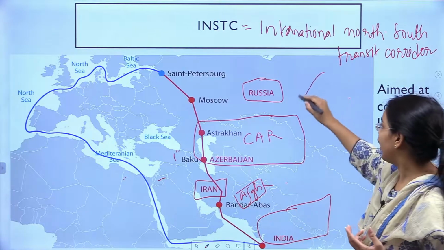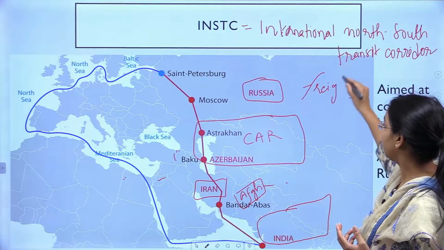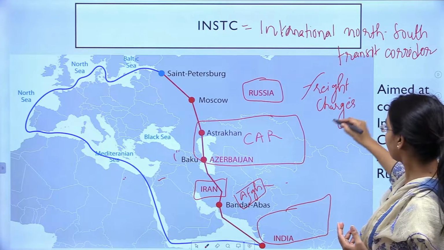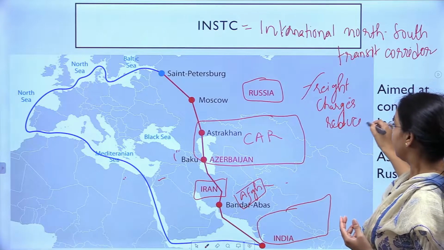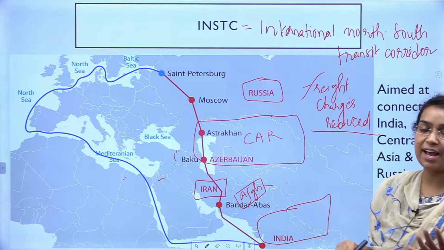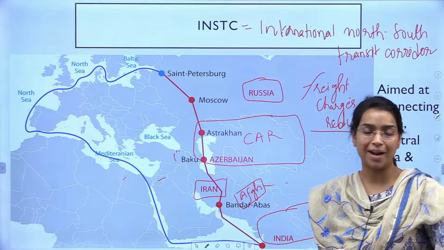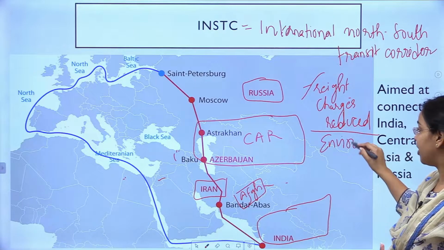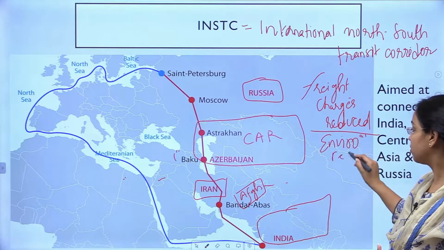Right, so freight charges will get reduced. You can say the efficiency of using fuel while transporting increases. That means the environmental impact of trade will also reduce.